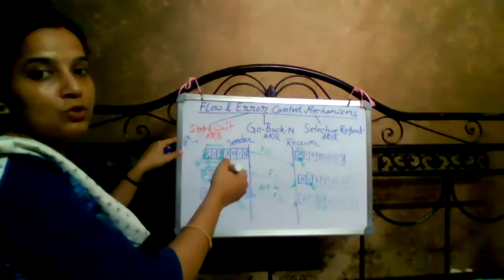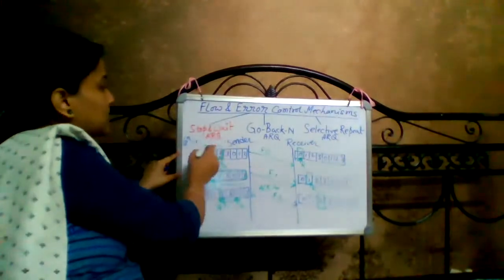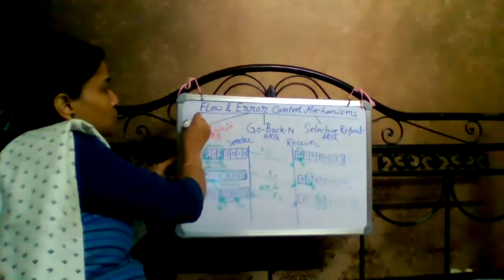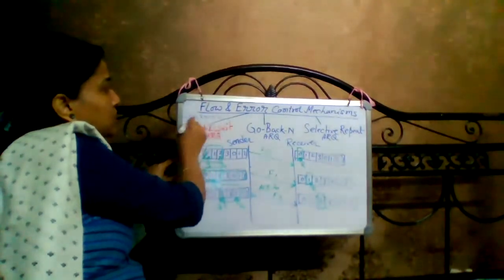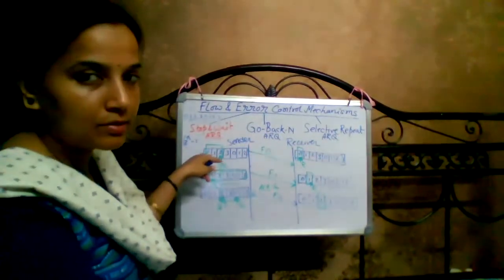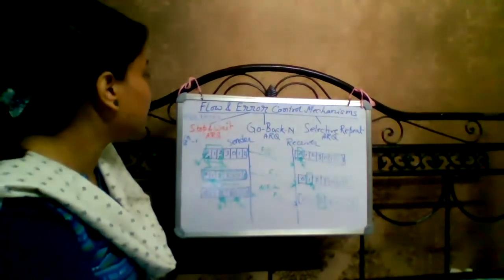So for n equals 2, the sequence numbers will be 0, 1, 2, 3, 0, 1, 2, 3, like this. Here, for the sender side window, we consider n equal to 2, and the sequence numbers belonging to the sending window are 0, 1 and 2. We start from 0.